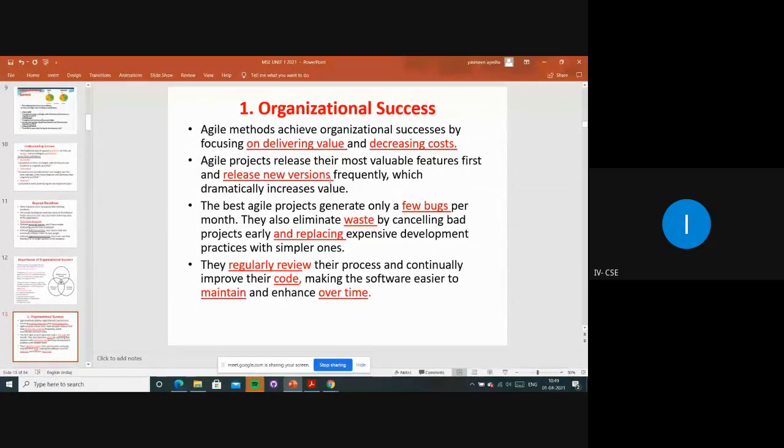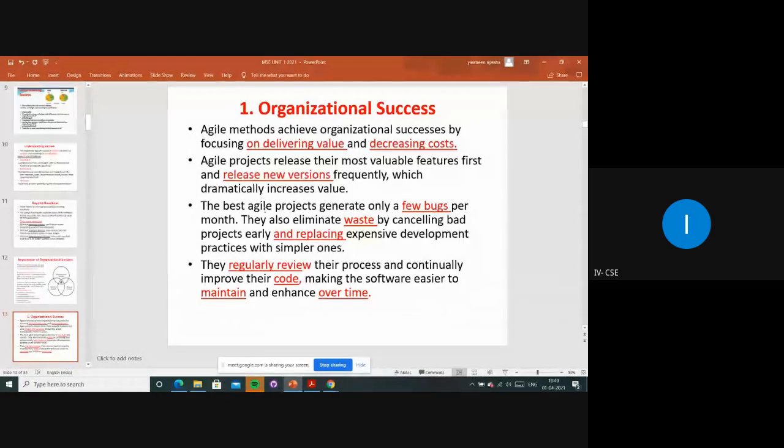So they can increase and update according to the time to market. And they will involve all the customer needs and requirements, like that only they will be getting the benefits and customer satisfaction will be there.